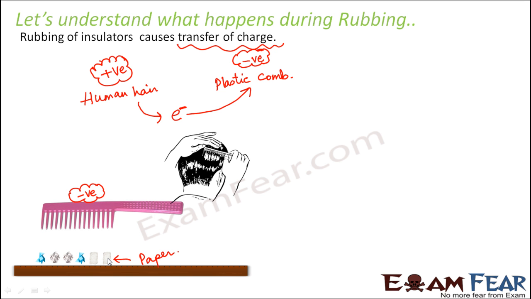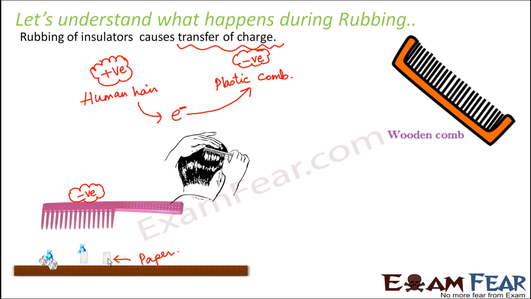But we know that whenever you have one charged object and one neutral object, they tend to attract each other. Correct? So in this case there would be attraction because the comb has acquired a negative charge. The charged plastic comb tends to attract the neutral pieces of paper. Fine. So now we understood why this magical thing happened. Now the question is, why did the same thing not happen with a wooden comb? Let's try to understand that as well.